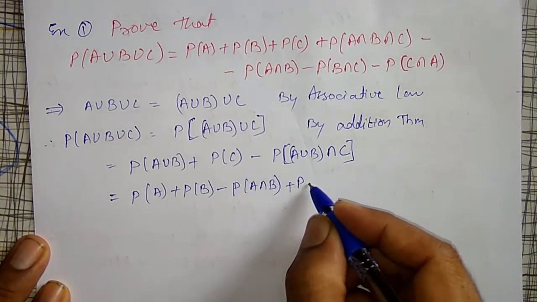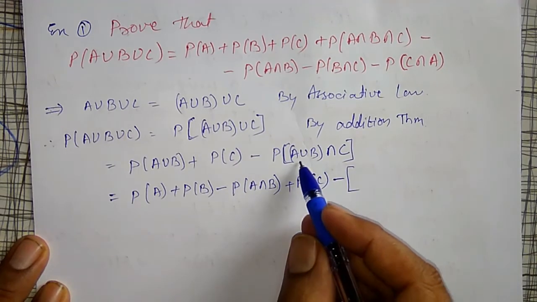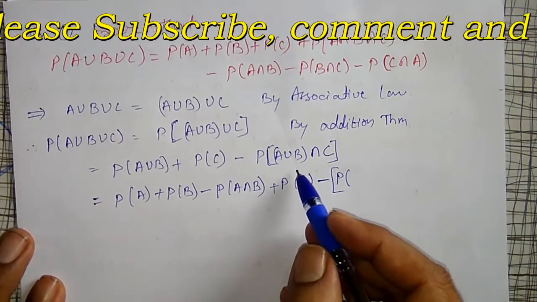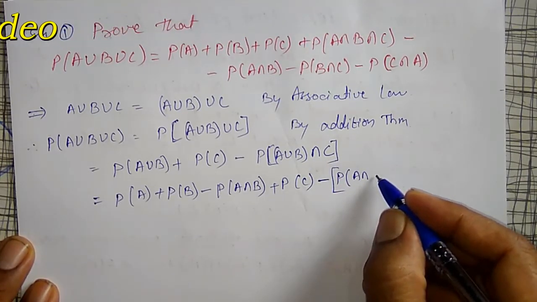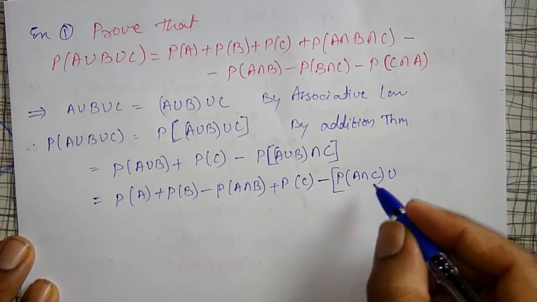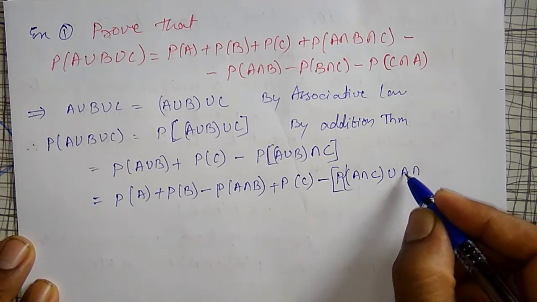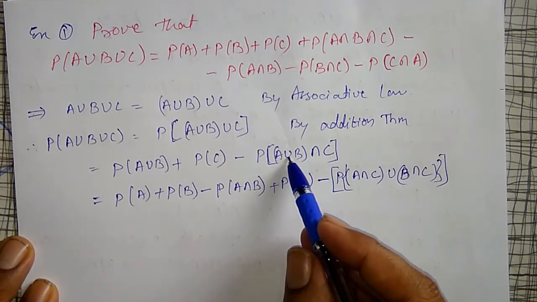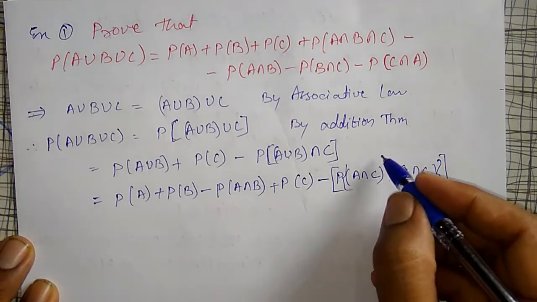Okay, plus probability of C as it is minus, I will put the bracket here, and probability of, in between this I will apply the distribution law, that is A intersection C union B intersection C, by distribution law.